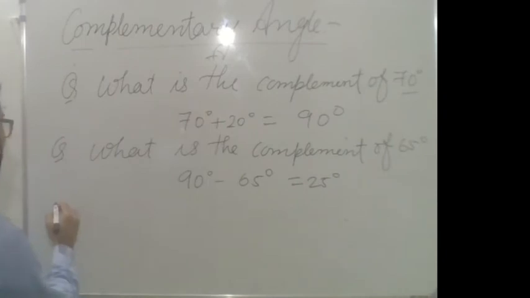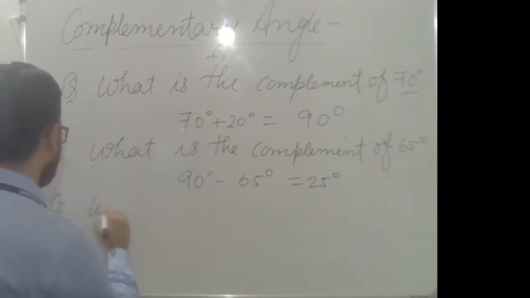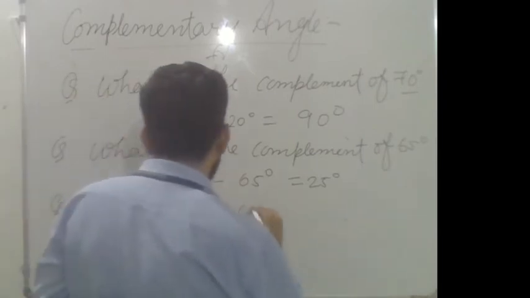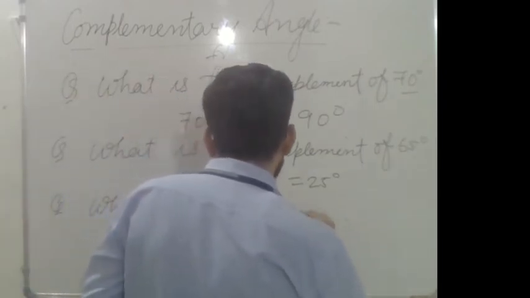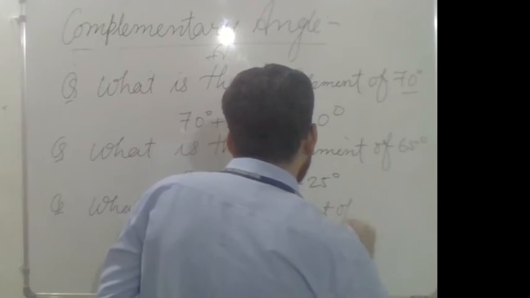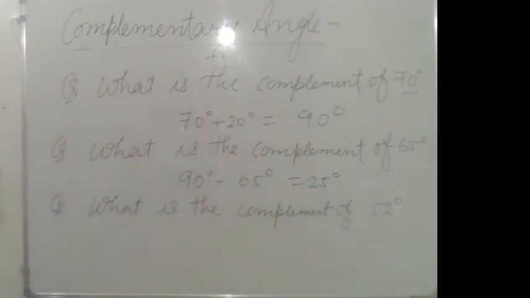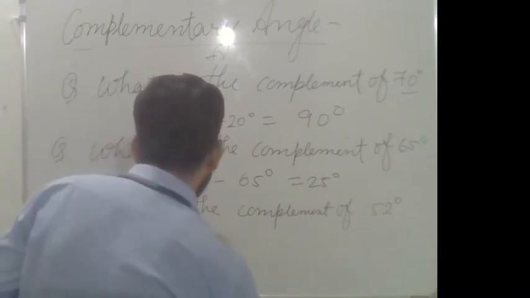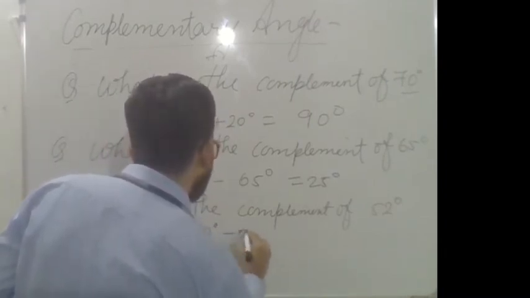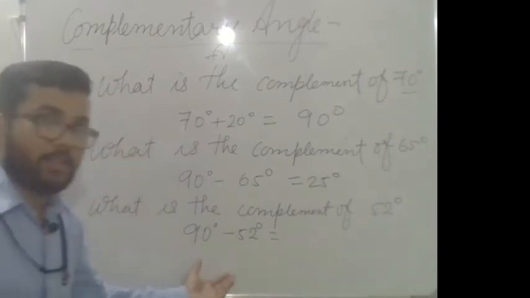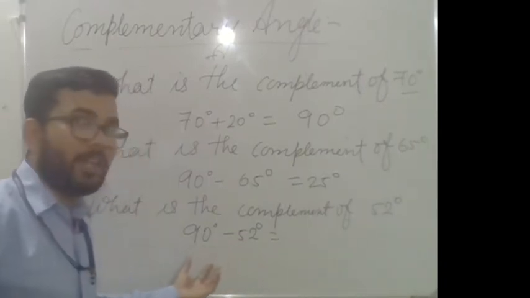Similarly, what is the complement of 52 degree? You just subtract 52 degree from 90 degree.